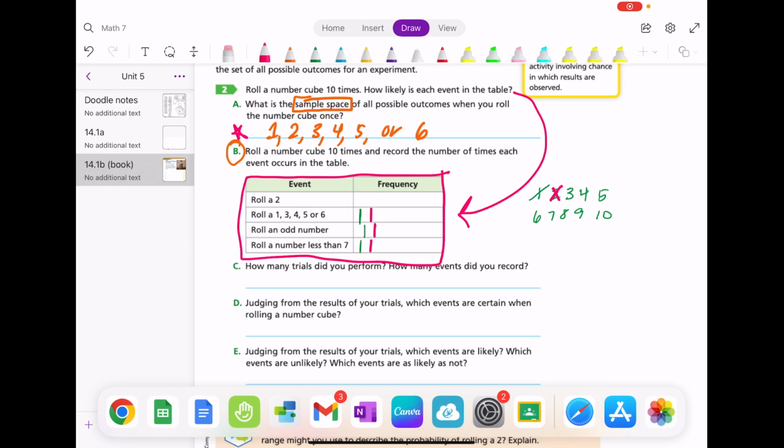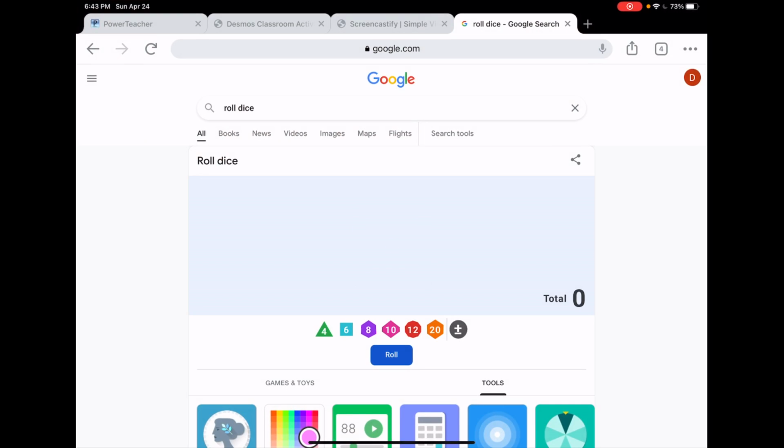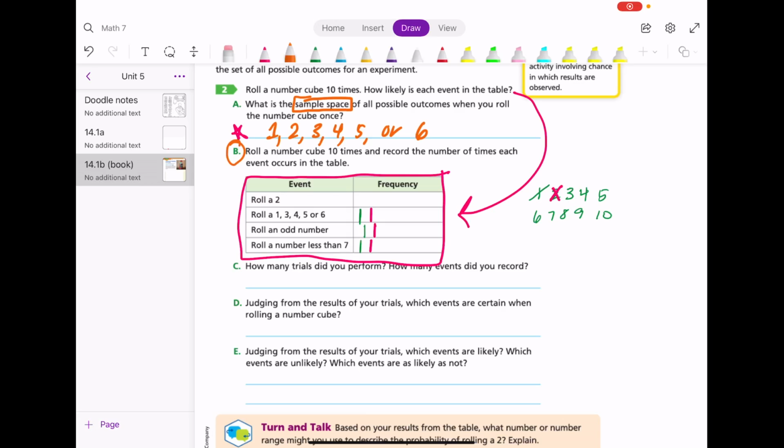So you're going to keep doing that until you have rolled 10 times. My third roll, I rolled a 4. So that's 1 here. It's not odd, but it is less than 7. So you're going to do 10 rolls and fill in your frequency table. Pause the video and go ahead and do that now.